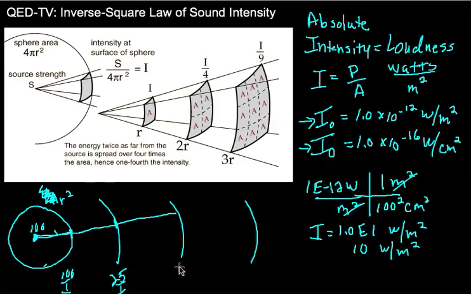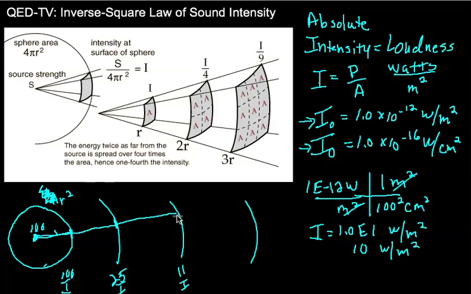So we would end up with about 11 as our intensity. What happened? Before, we were twice as far away. Now we're 3 times farther away, and our intensity was divided by 9.